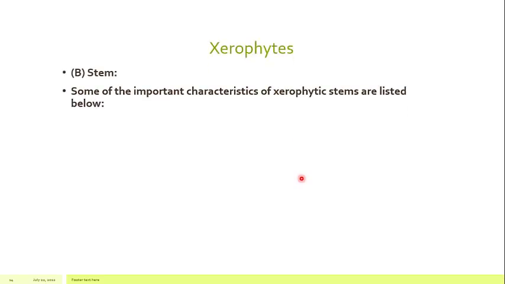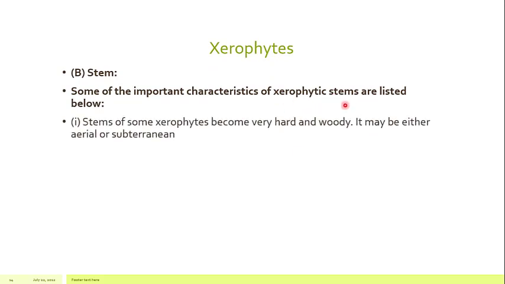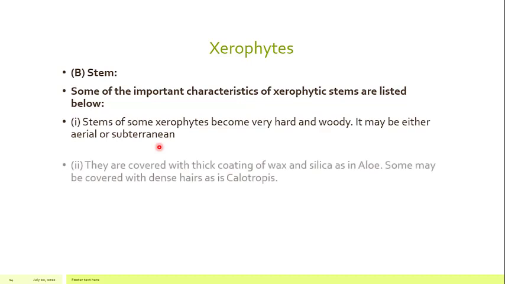So next, the stem, we can say the adaptation in the stem. Some of the important characteristics of xerophytic stems we have given. Stem of some xerophytes becomes very hard and woody. It may be either aerial or subterranean. As far as the stem adaptations are concerned, stem is the part of the shoot system, and the adaptations should be there so as to decrease the water loss. So it is very hard and woody so as to reduce the water loss, and it may be either aerial, above the soil, or below the soil. So both the conditions are present.